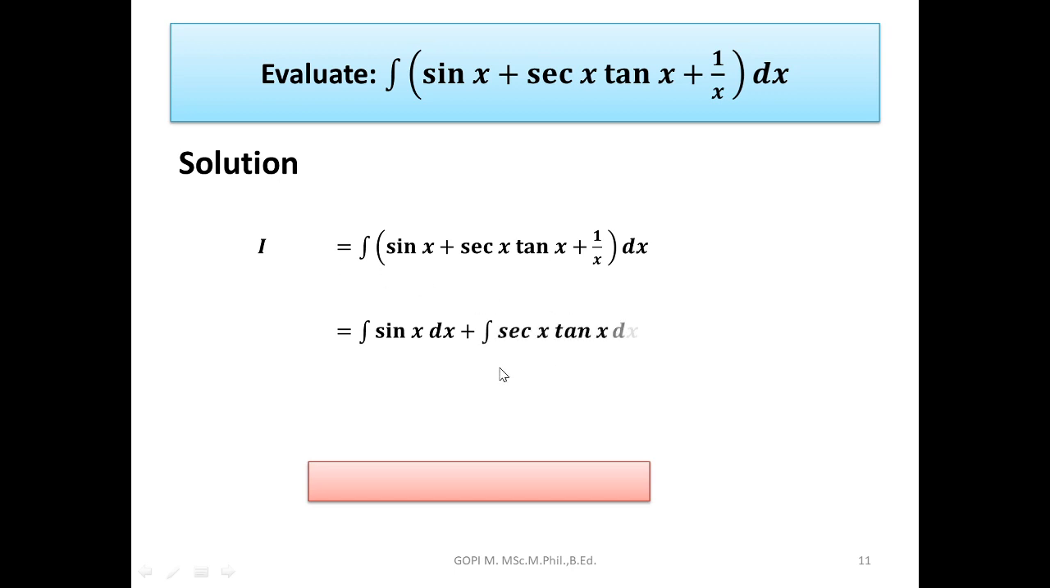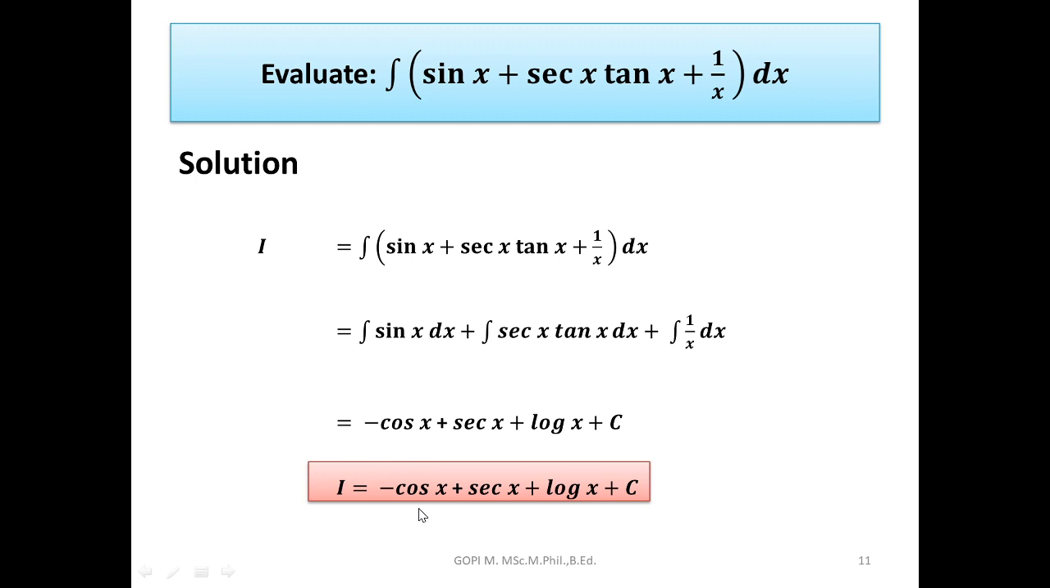So the integration of sin x is minus cos x. Don't forget, the differentiation of sin x is cos x, but the integration of sin x is minus cos x. The integration of secant x tan x is just secant x. The integration of 1 by x is log x plus c. That's all. That is the integration of sin x plus secant x tan x plus 1 by x.